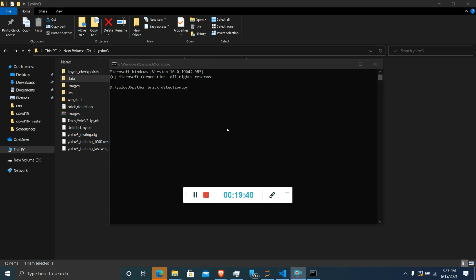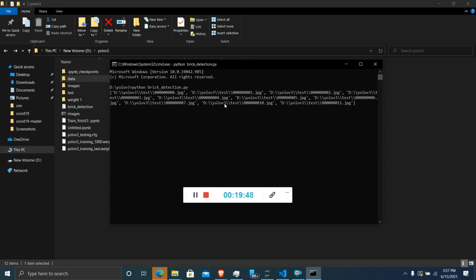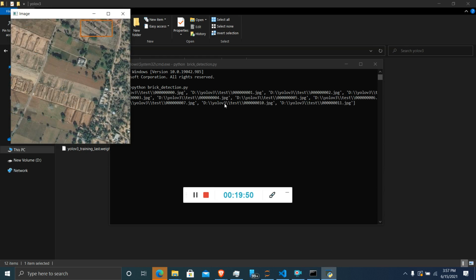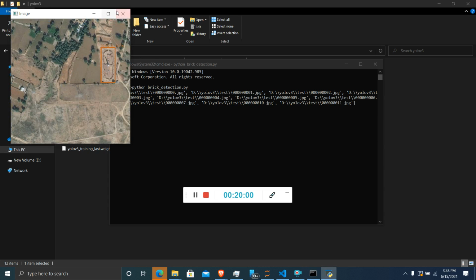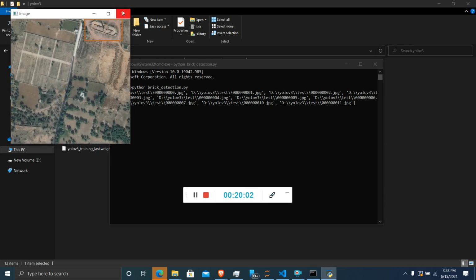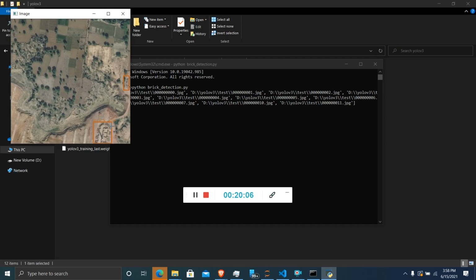Now I am running the file where we have implemented the code. From this image we can see that it is giving good, accurate results, correctly giving the box of those brick kilns. Second image, third. In this way it is giving very good results.